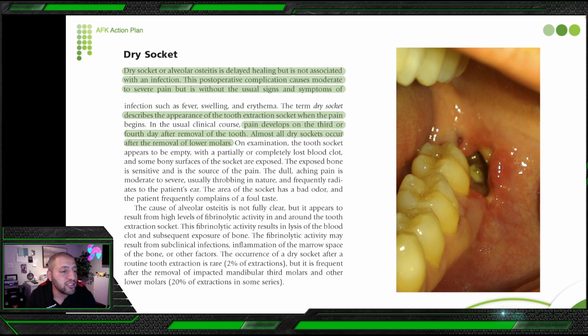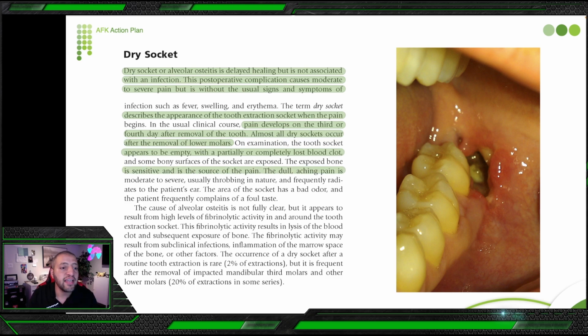So to diagnose something to be dry socket, it can be second day, third day. It cannot be with bleeding. It cannot be with swelling. And you can see here, the usual signs and symptoms of infection such as fever, swelling, and erythema usually are not there. On examination, the tooth socket appears to be empty with a partially or completely lost blood clot.